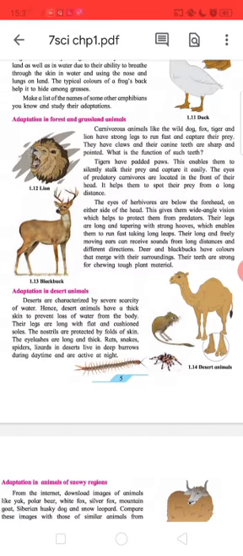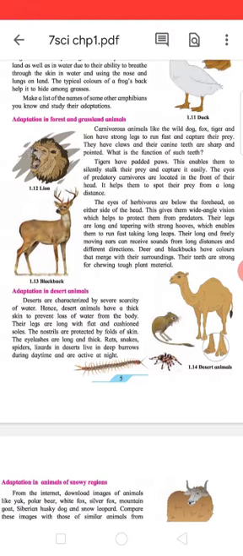The eyes of herbivores are on either side of the head. This gives them wide-angle vision, which helps to protect them from predators. Their legs are long and tapering with strong hooves, which enables them to run fast, taking long leaps. Their long and freely moving ears can receive sounds from long distances and different directions.